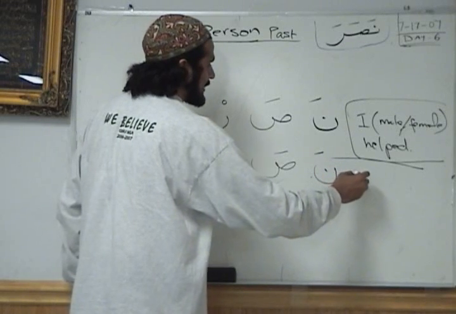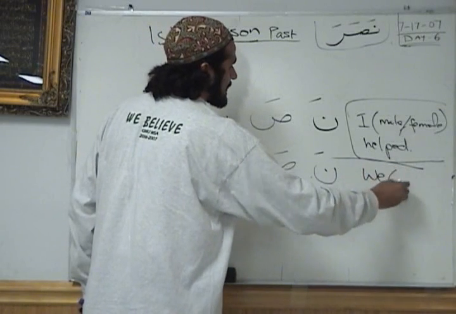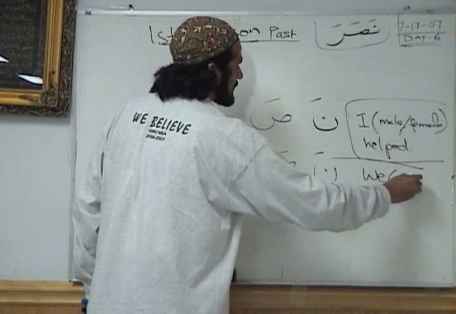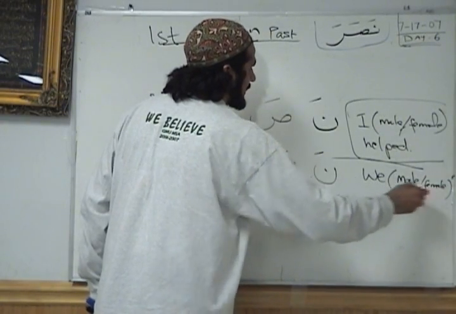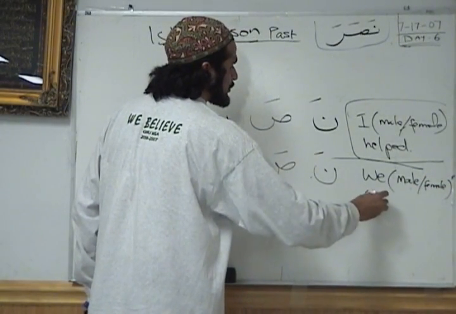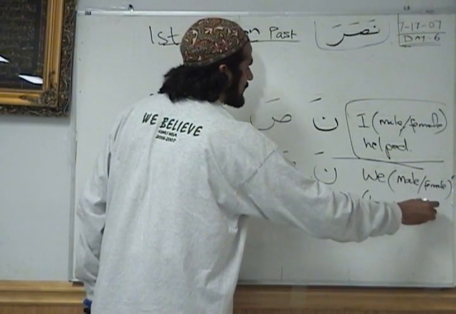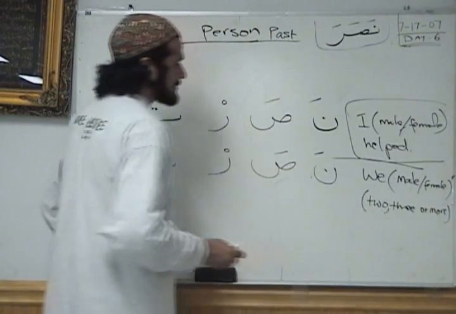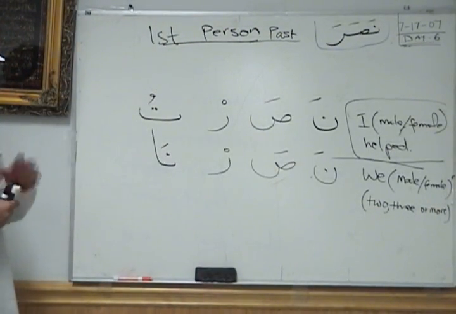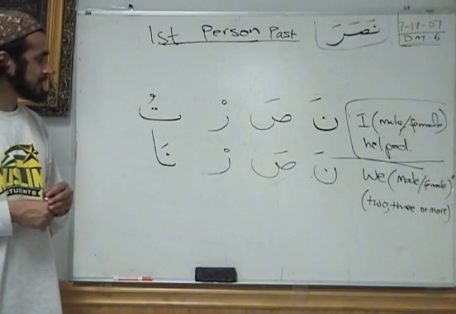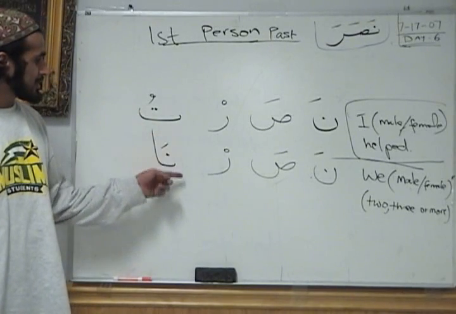First person, non-singular. So it is we. Male, female, and 2, 3 or more. So combine all those 6 that we had in the previous two, first person, second person, and third person, and here they're condensed into 2, nasartu and nasarna.